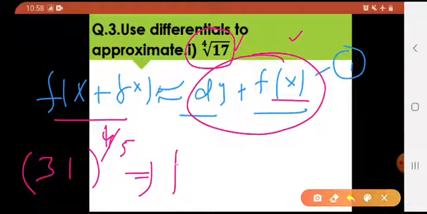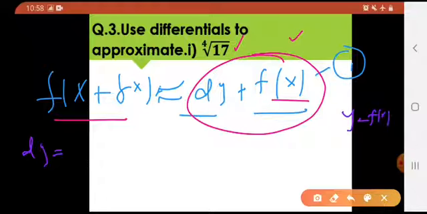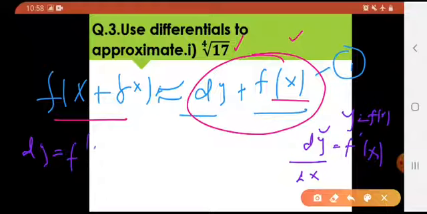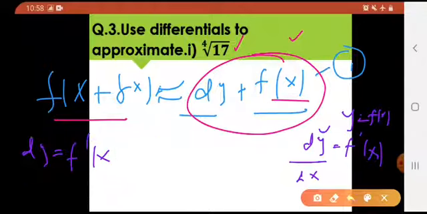I'm going to erase this all except my formula. Okay, dy. If you remember from the previous lecture, what was my dy? Find किया था हमने by using this formula, that if y is f of x, then dy by dx was f dash of x. और यहीं से what did we do? We got our dy as f dash of x into dx. So that's how you'll be finding your dy, and f of x would be the simple value. So let us get started.